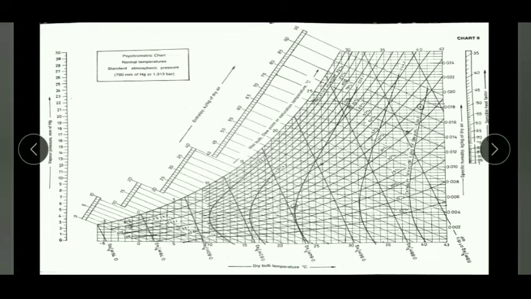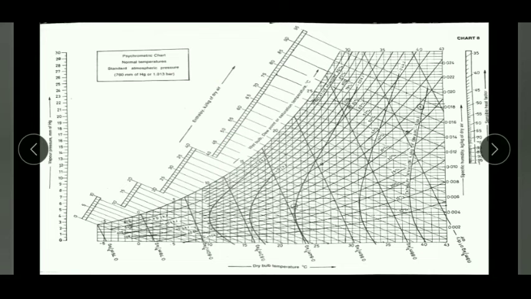Then let us see the wet bulb temperature. Suppose I am fixing this point. Corresponding to this point, these inclined lines are showing the wet bulb temperature. Wherever it meets, suppose I am considering this point and it meets somewhere, then that temperature corresponds to the wet bulb temperature. The wet bulb temperature line is also the constant enthalpy line, so enthalpy can be calculated from here. The enthalpy values are given here.